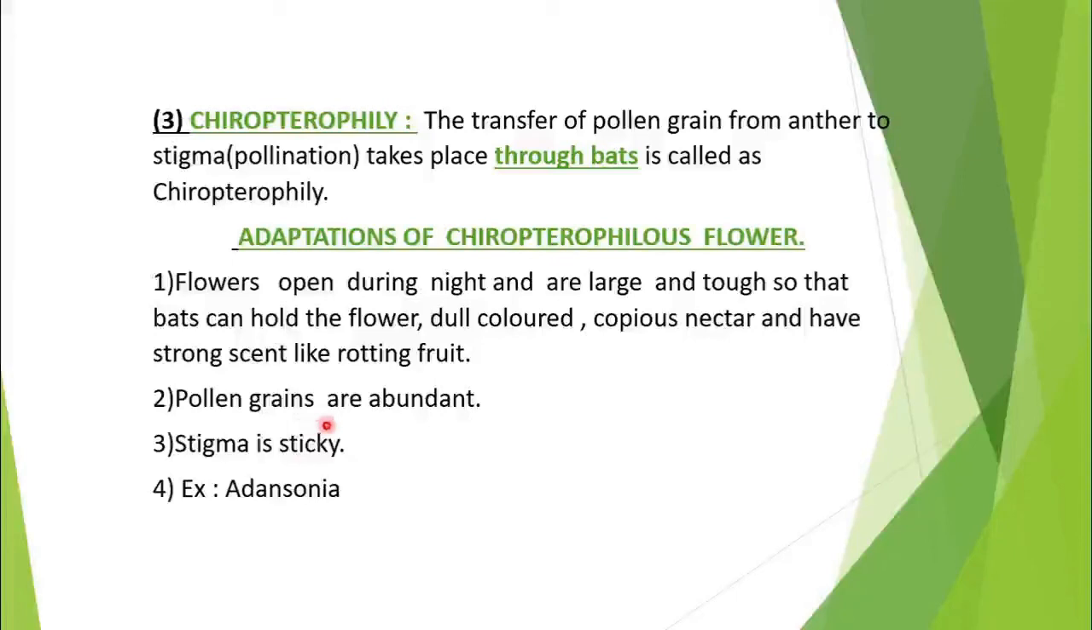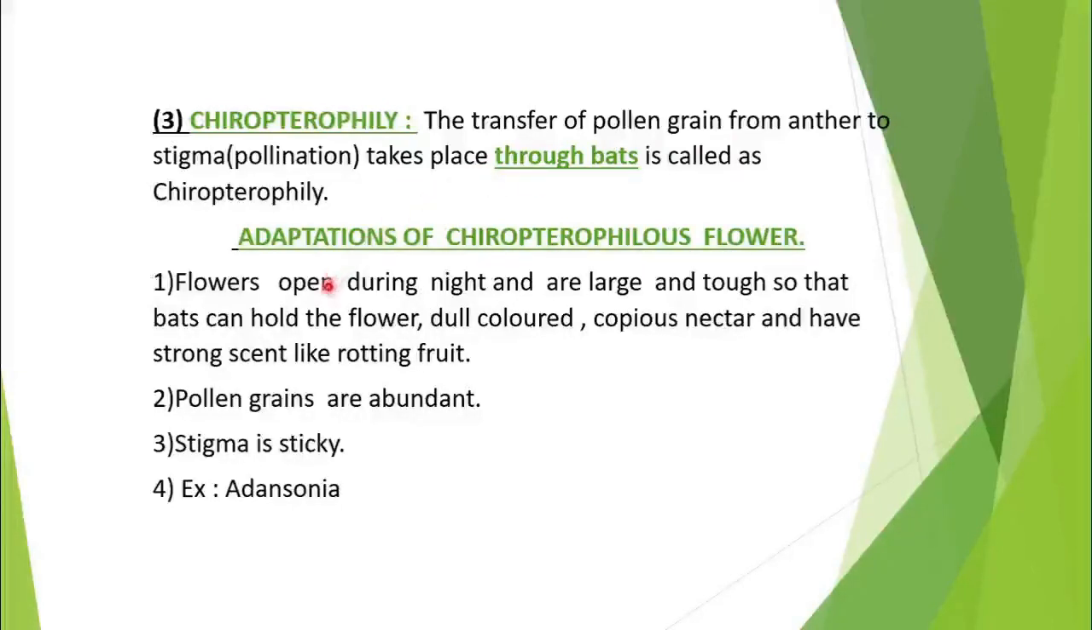Here the pollen grains are abundant in nature. Too many pollen grains are present, and the stigma is sticky, so that whenever the bat is coming, the stigma can easily receive the pollen grain. Here the best example is Adansonia. So we have studied chiropterophily. Chiropterophily means the pollination takes place through bats.